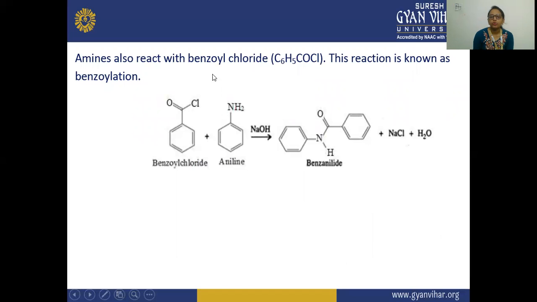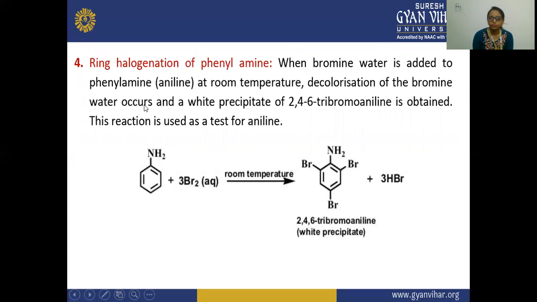Next, amines also react with benzoyl chloride. So this is your benzoyl chloride. Aniline is reacted with this benzoyl chloride in the presence of NaOH, and there is a formation of benzanilide plus NaCl plus H2O, and this reaction is known as benzoylation.